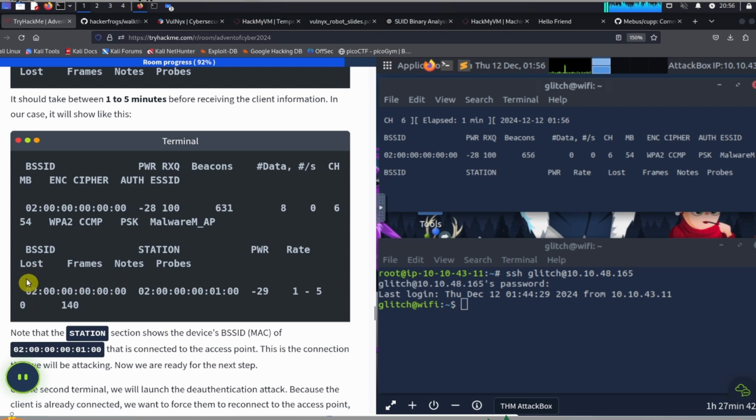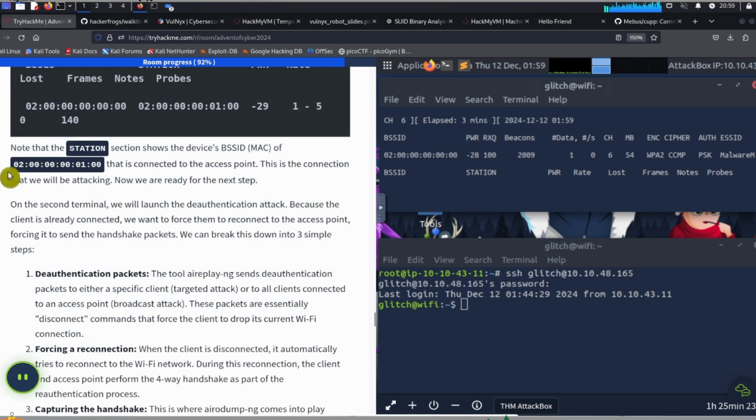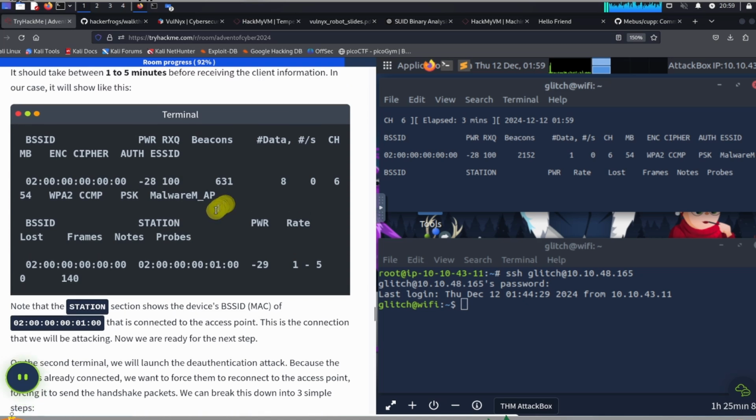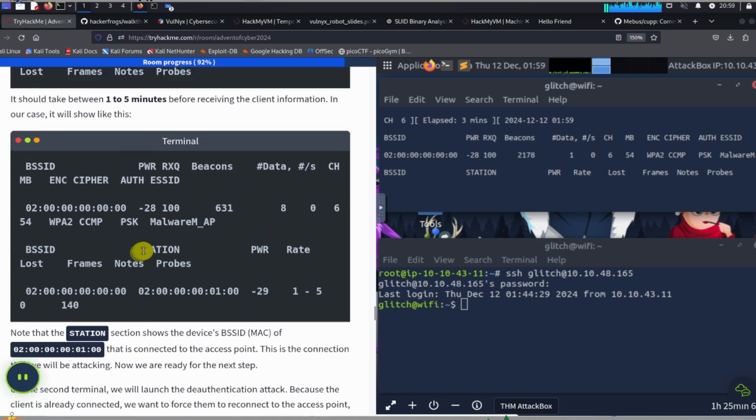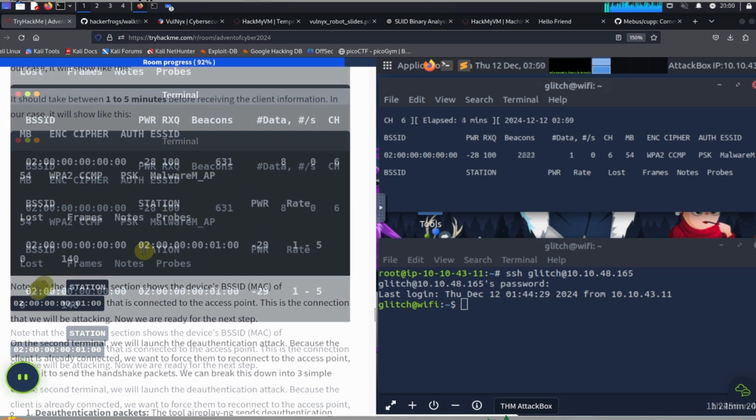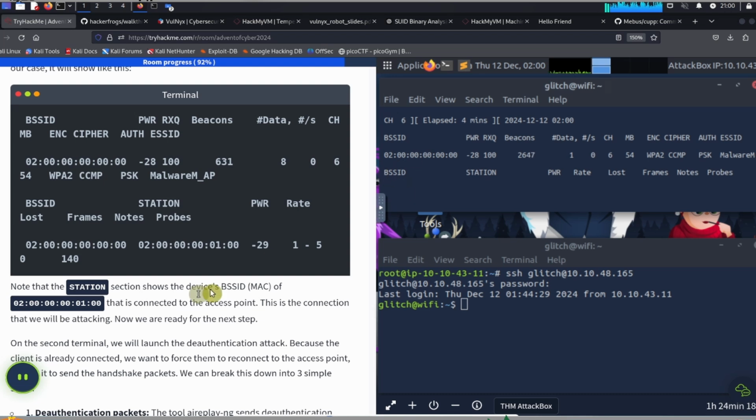So we need to wait for this to show up over here. Lost, frames, notes, and probes. Note that the station section shows the device's BSSID MAC, this right over here, that is connected to the access point. This is the connection that we will be attacking. Now we are ready for the next step. So we actually haven't received this information yet, so we have to wait for this. So let's see, the BSSID should be this one over here. So we haven't actually gotten the connection.